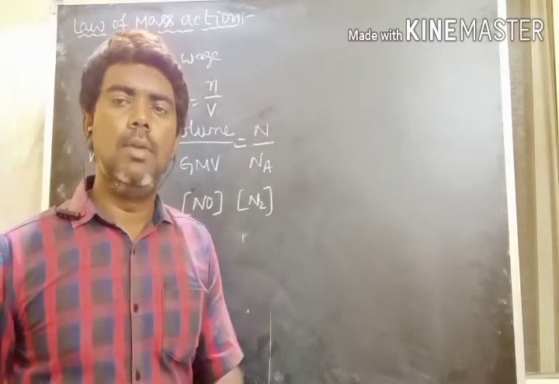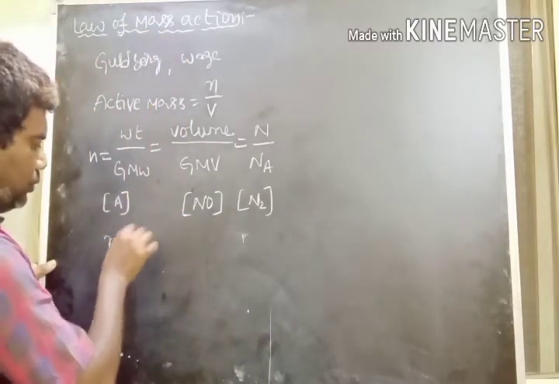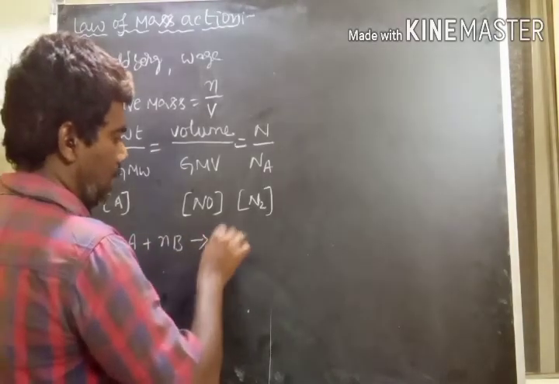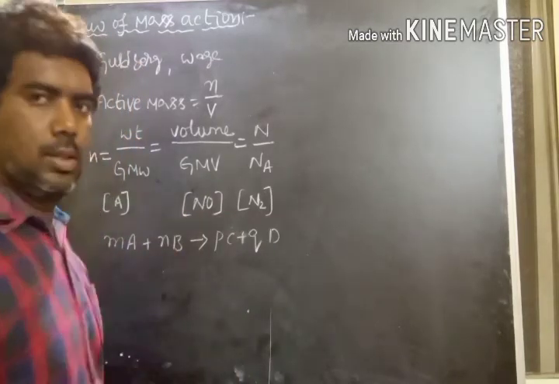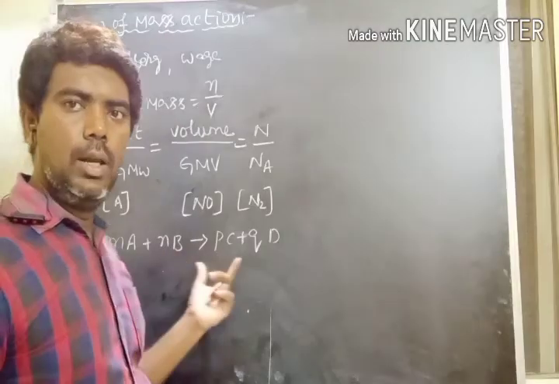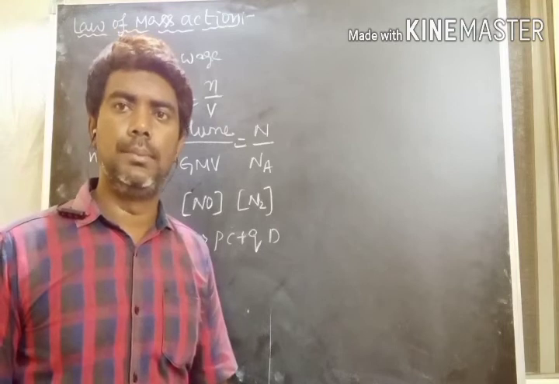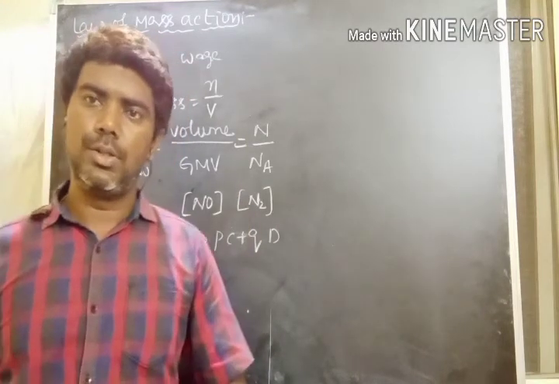I will take one general reaction: m moles of A react with n moles of B to give p moles of C and q moles of D as products. For this reaction, how to apply the law of mass action?